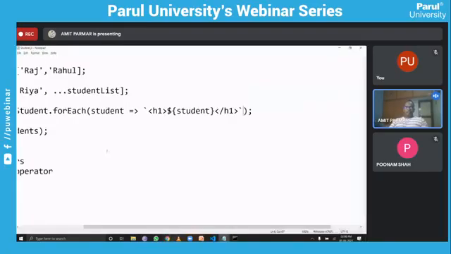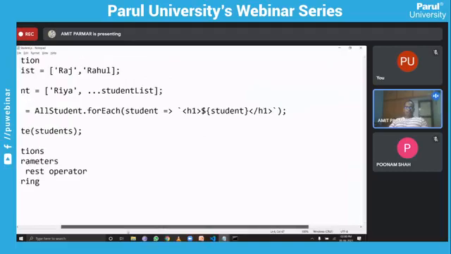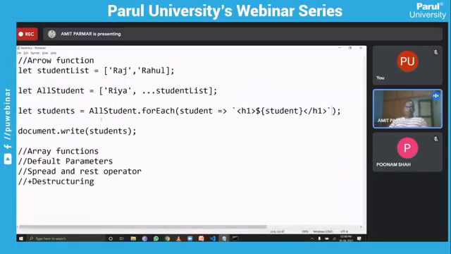I guess there is some error, but let me give you a simple brief: if you want to use this forEach, in this way we can do it like this. One, two, three, and simply we will display this here.